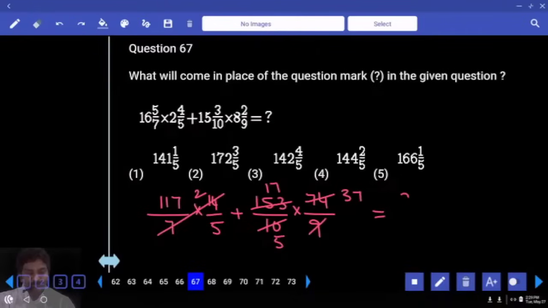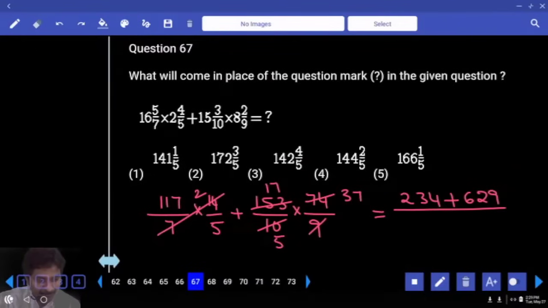117 2 times, 234 plus 17, 27 times. 17 I will treat as 27 minus 10, 37 I will treat as 27 plus 10. A plus B into A minus B concept: A square minus B square. 27 square is 729, 10 square is 100. Subtract 100 from 729, 629, divided by 5. You understand?